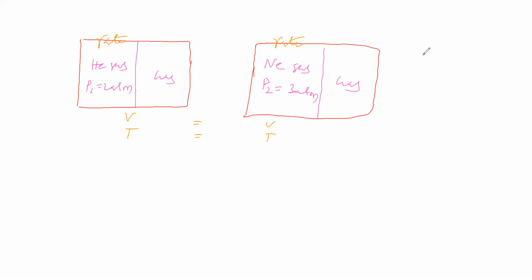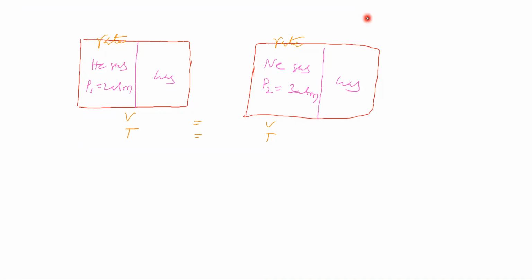You see that you have taken helium gas here, and neon gas here. The volume of helium gas and the volume of neon gas are the same. The temperature of helium gas and the temperature of neon gas are the same. Now the pressure of helium gas is 2 atmosphere, and the pressure of neon gas is 3 atmosphere. Now you are saying that the rate of diffusion here is more when compared to this.